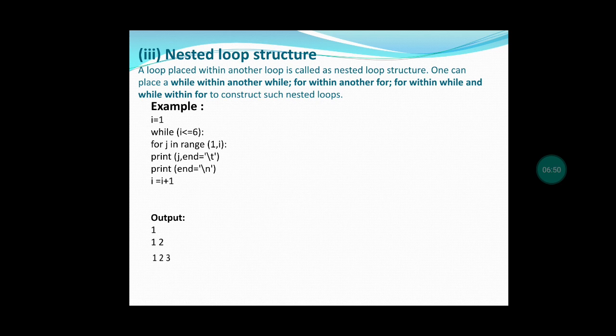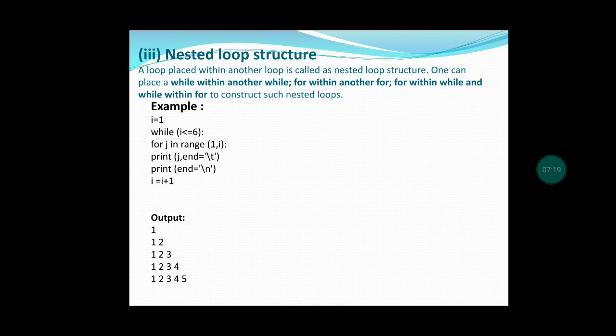After that, the loop is repeated, that is 4 less than equal to 6. So it is printing 1, 2, 3, 4. And next step, 5 less than equal to 6. It is printing 1, 2, 3, 4, 5. 6 less than equal to 6 is also true, but it will not print 1, 2, 3, 4, 5, 6, because the for loop will take only up to 1 to 5.